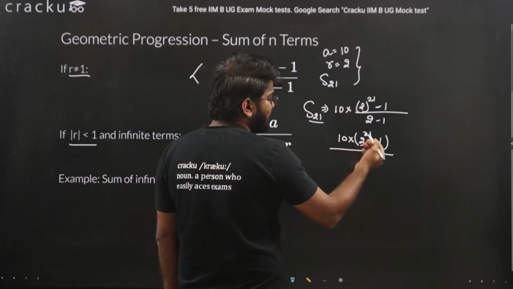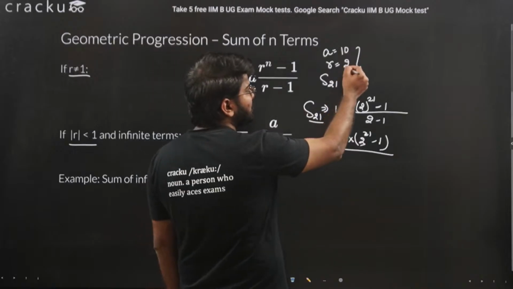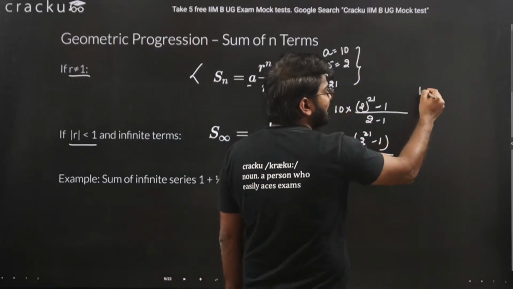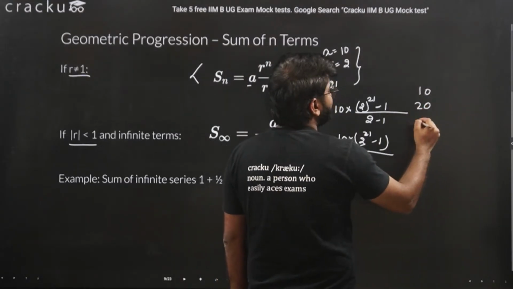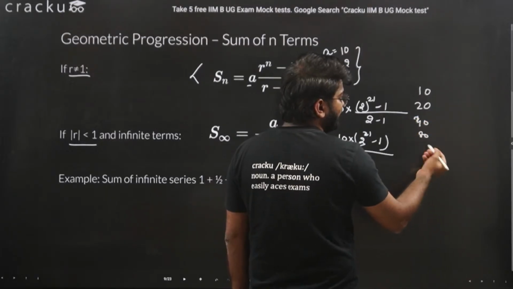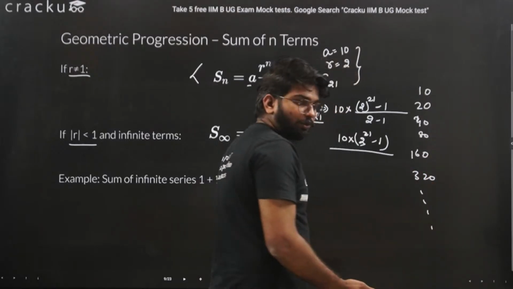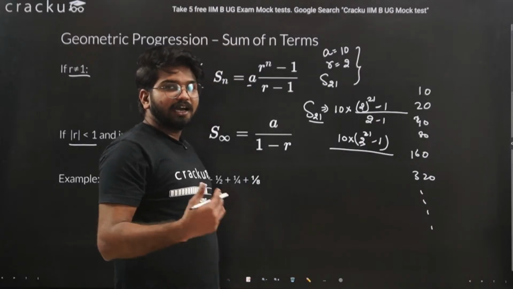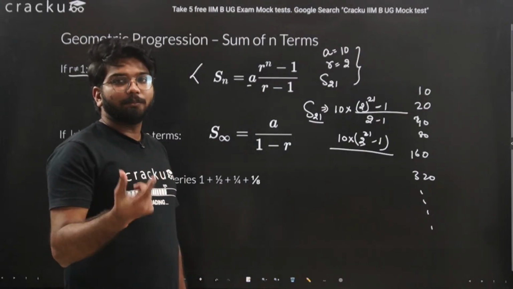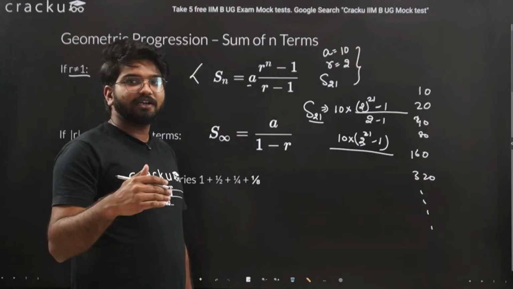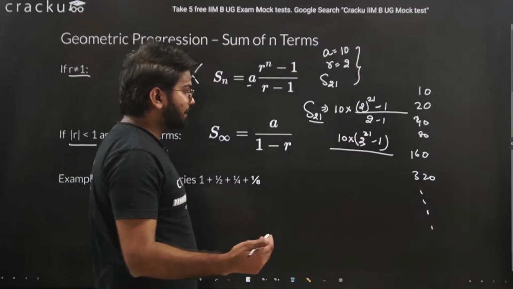If you calculate this, this will be a bigger value, minus 1 into 10. Because if you notice, this value will become very large. If you are multiplying every term with 2, it means you are doubling them up. Let's say 20, 10, 20, 40, 80, 160, 320, and after one point the value will become very large, and that is how the concept of compounding works. At one point they become very high numbers because they keep on multiplying.